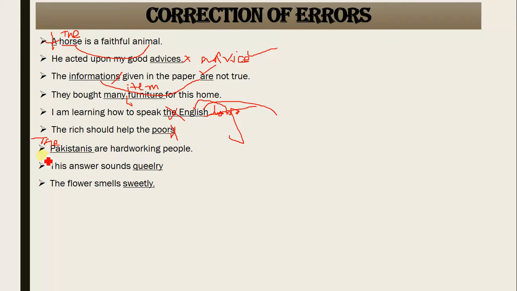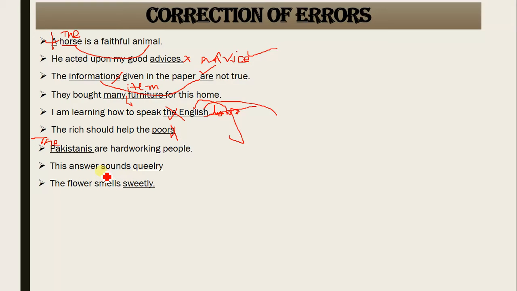Number two, all the proper adjectives will go with the first letter capital. So Pakistani with capital P is correct here, but we need to add article the with proper adjectives. Understood?